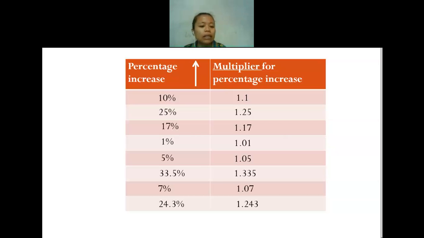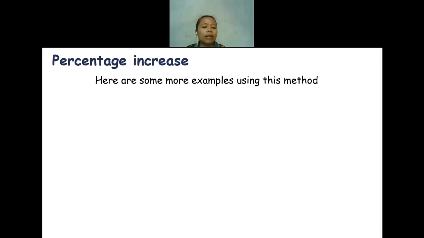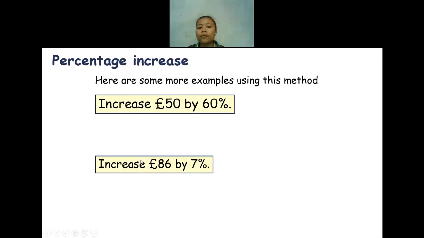If you have no difficulties, then I will continue to the next slide, about the example using the percentage increase with the multiplier way. For me, this is easier, but if you feel comfortable with the previous way, it's okay to keep using the previous method. This is an increase by 60%.